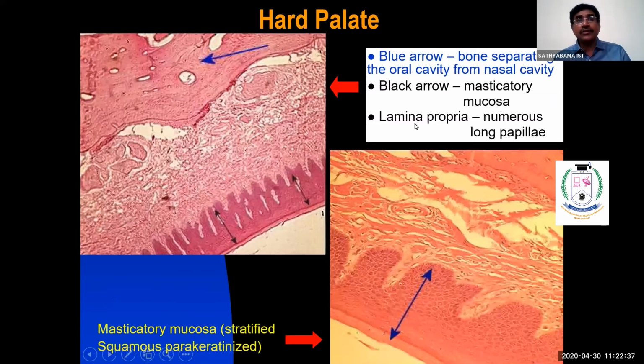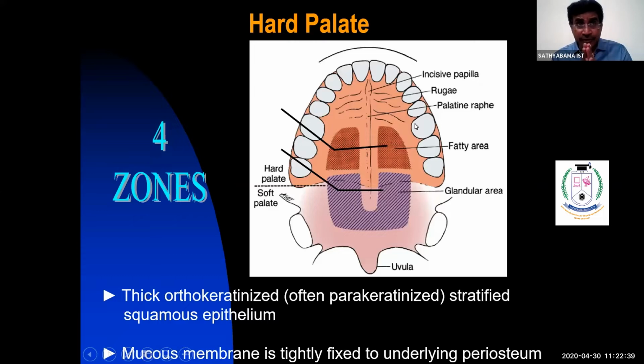The hard palate is an essay question for you: write in detail about the macroscopic and microscopic aspects of the hard palate. Macroscopic aspect is nothing but your anatomical aspect. Before you write about the hard palate, you should know what the roof means. The palate forms the roof of the oral cavity. It has 2 parts: anteriorly the immovable part, called the hard palate, and posteriorly the movable part, called the soft palate.